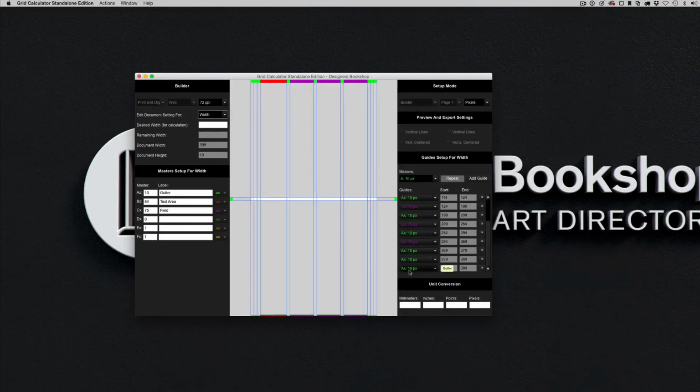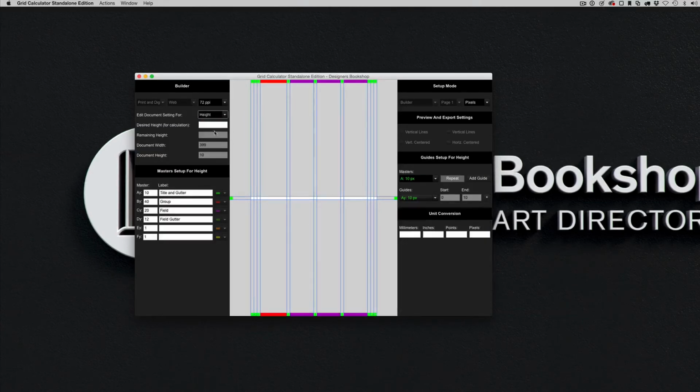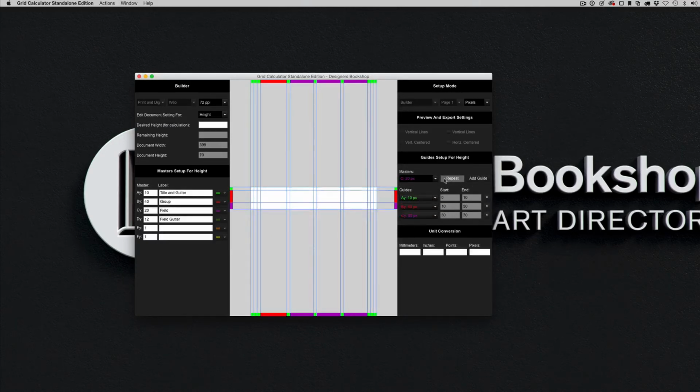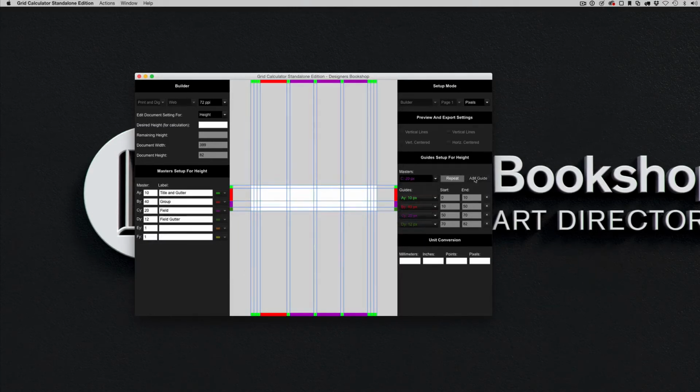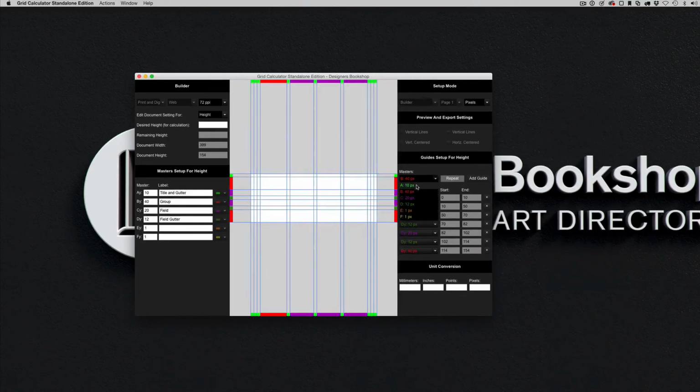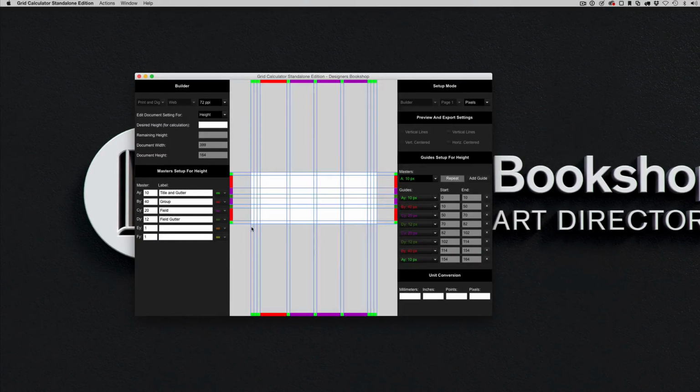So the latest added guide is always going to be at the bottom. So let's switch back to height again, and let's add master B. So as you can see, it's being added at the bottom here to match what we're really seeing in the preview here. So let's wrap this up quickly. Let's add a field and field gutter, and let's add this again. And let's just end it with a group and a gutter at the end here.